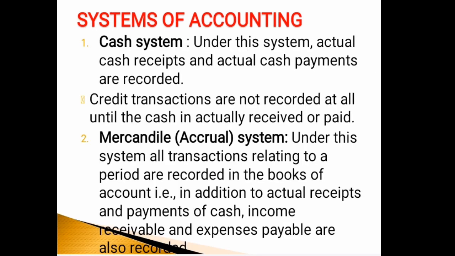The following are the main systems of recording business transactions. The first one is the cash system. Under this system, actual cash receipts and cash payments are recorded. Credit transactions are not recorded at all until the cash is actually received or paid. The non-trading concerns such as charitable institutions, clubs, schools, etc., and professionals like lawyers, doctors, chartered accountants, etc., can be mentioned as the best examples for the cash system of accounting.